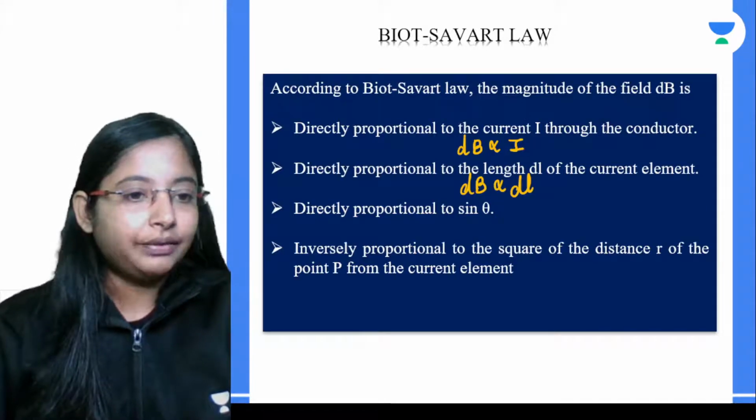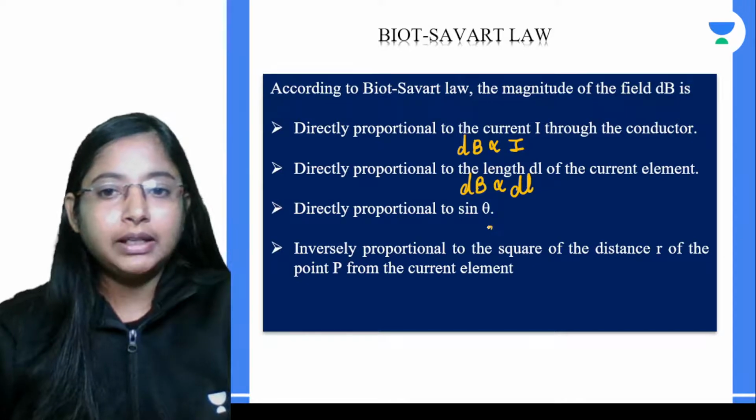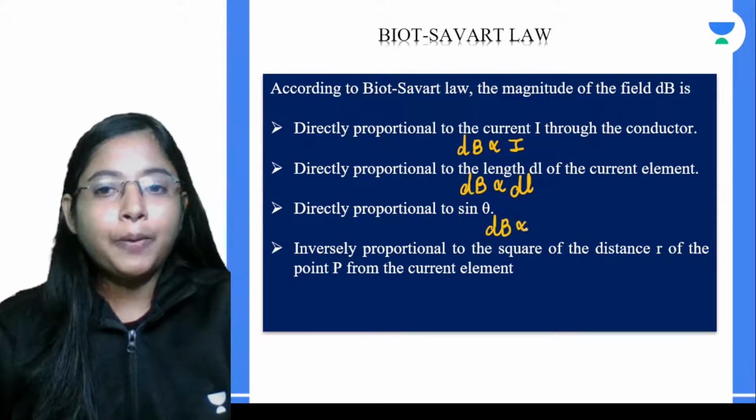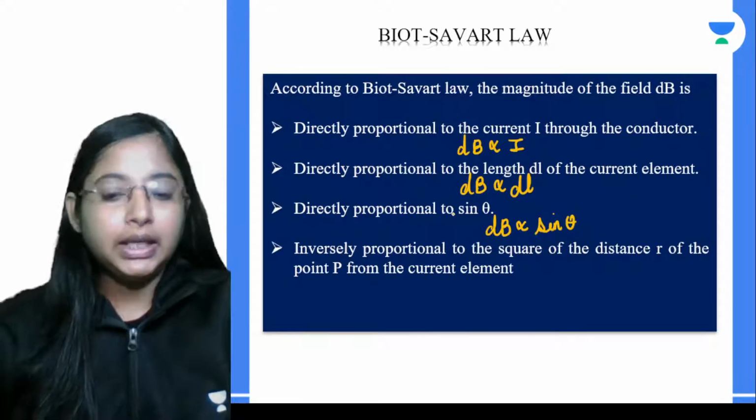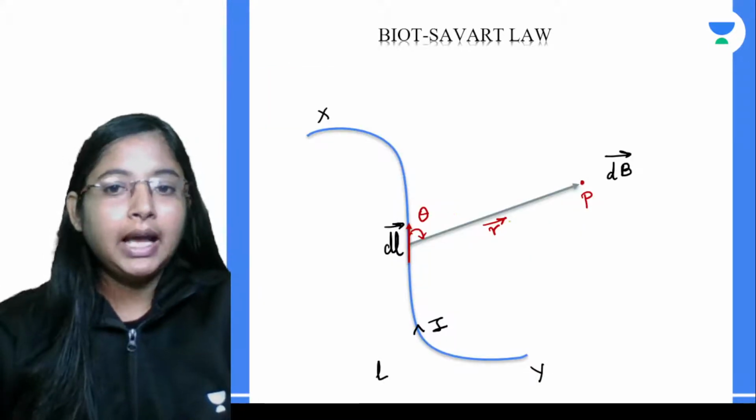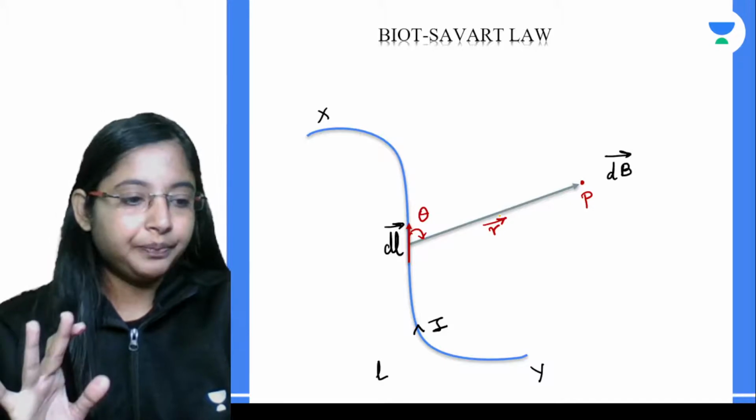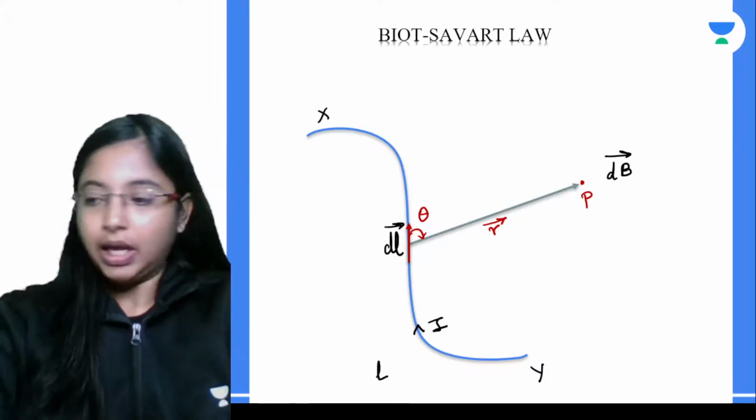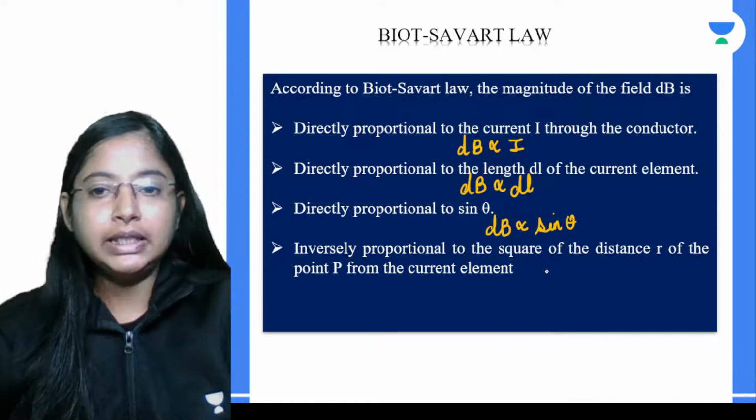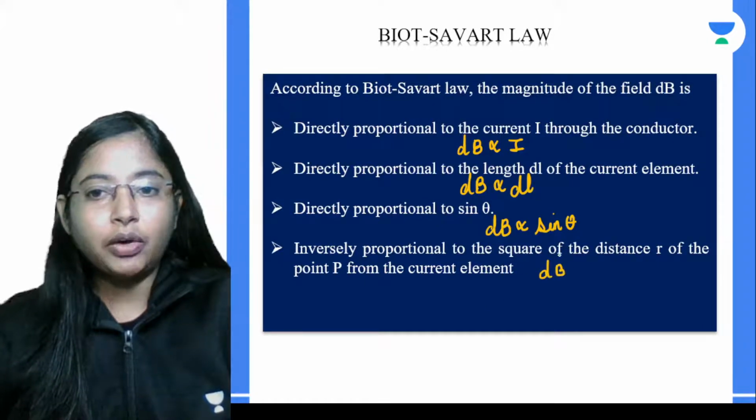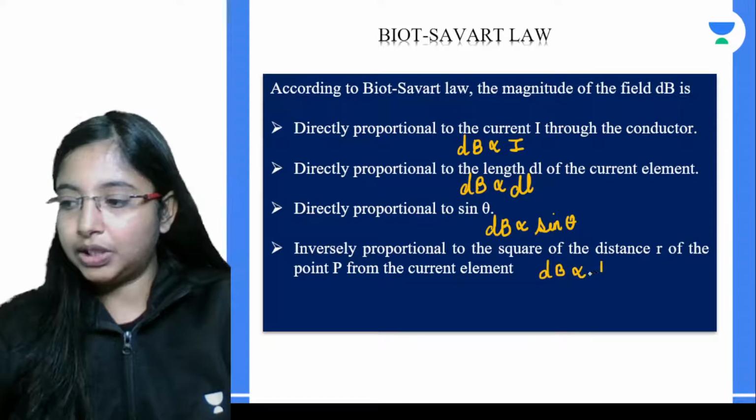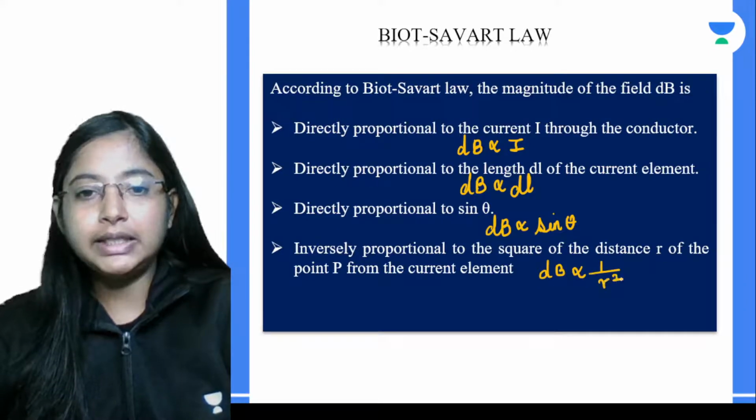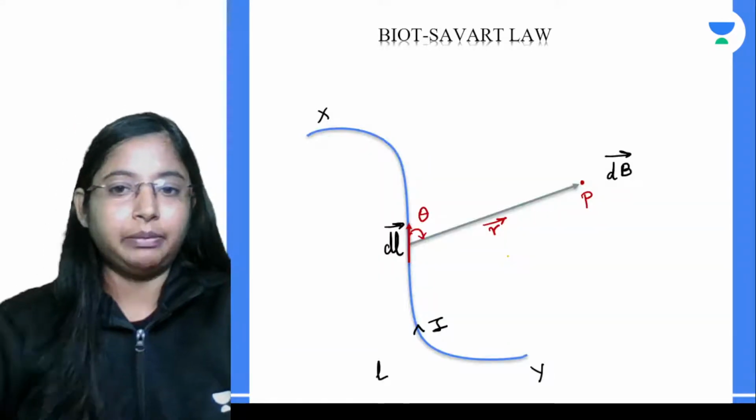Other than this, this magnetic field is again proportional to the sine of the angle between this current element dL and the position vector R. One more point to be noticed is that dB is inversely proportional to the square of the distance from the point to the current element.